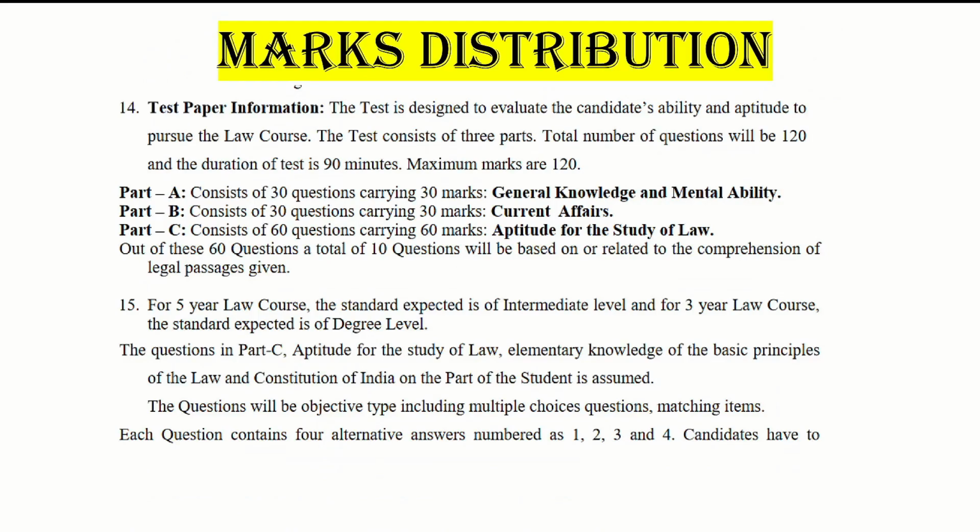Part A. So the paper is divided into different parts. Part A consists of general knowledge and mental ability. 30 questions. 30 questions are from current affairs. So current affairs are quite a lot in number, because even in the GK and mental ability section, you will find questions from current affairs.